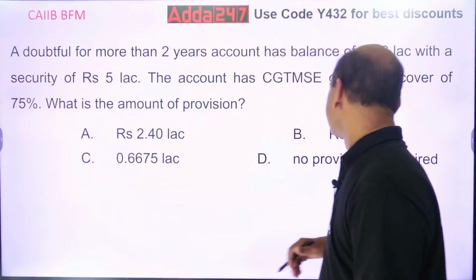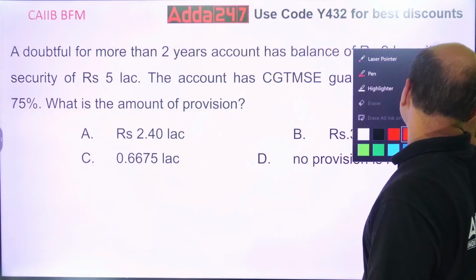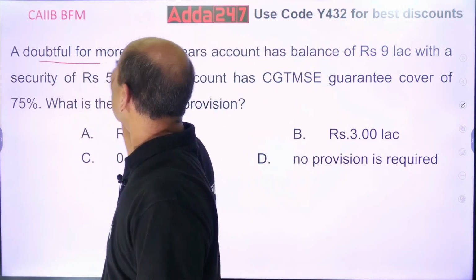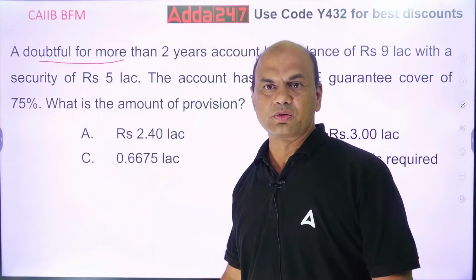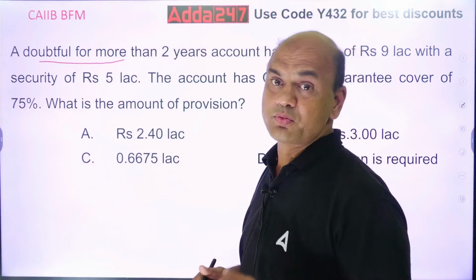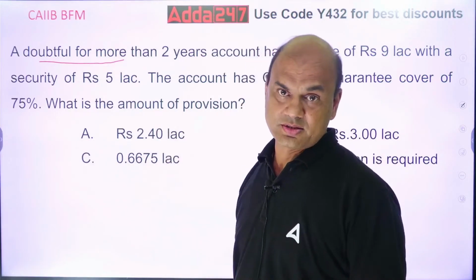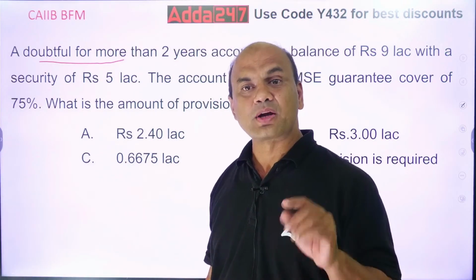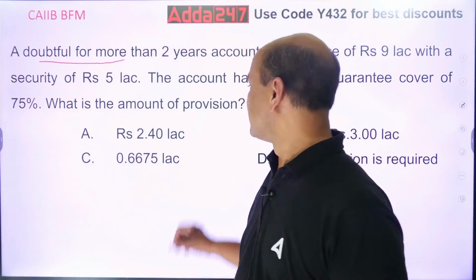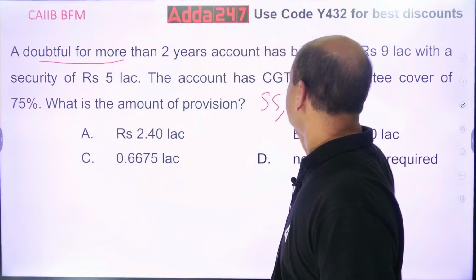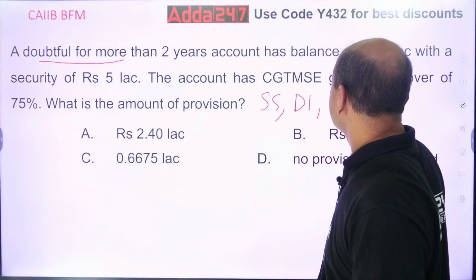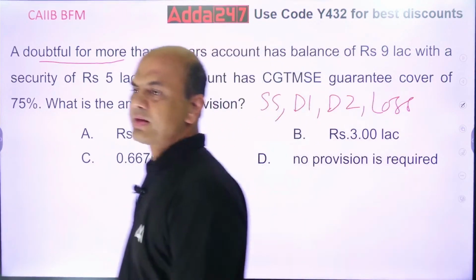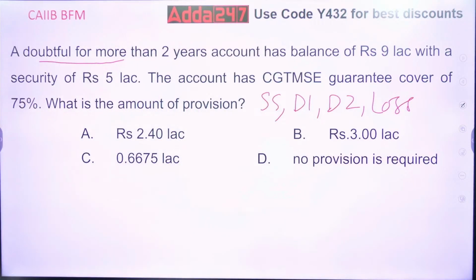I'll show you. We'll first solve this. It's doubtful for more than 2 years, so it's a doubtful loan. What is the provisioning for a doubtful loan, and that also for more than 2 years? It will come under the D2 category, doubtful 2. The general classification is substandard, D1, D2 and loss.